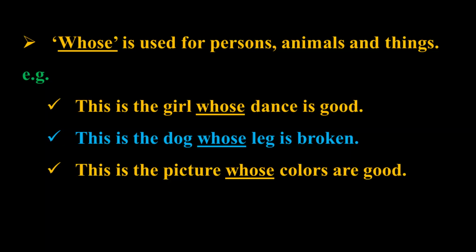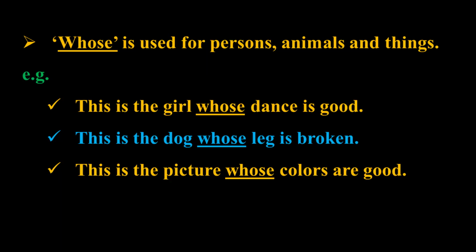Next, whose. Whose is used for persons, things and animals when we indicate possession. For example, this is the girl whose dance is good. Whose dance is good? The girl's. This is the dog whose leg is broken. Whose leg is broken? The dog's. This is the picture whose colors are good. Whose colors are good? The picture's. So if you look at them, they indicate possession.